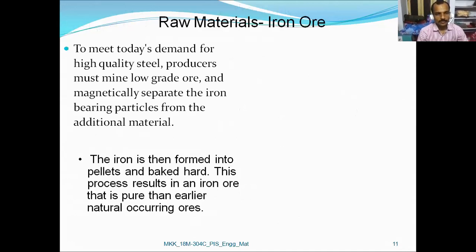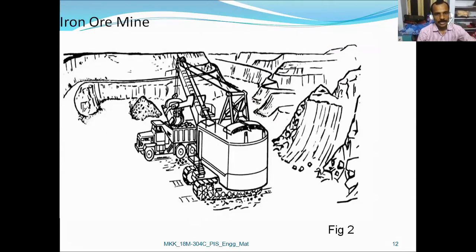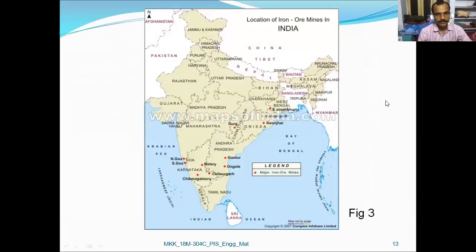In order to meet the requirement, the producers will be starting with the lower grade of raw material, so the purification process becomes more important. So then this particular iron is baked and results in the iron ore. This is the iron ore mine we have studied, and later the different locations of iron ore mines present in India we have concentrated.